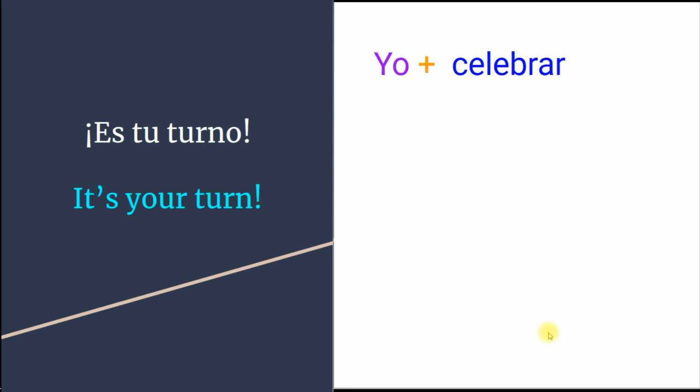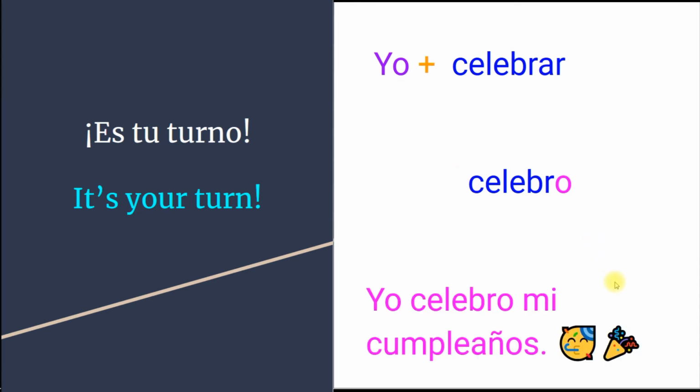For yo and celebrar, that is, I celebrate. Celebrar is to celebrate. How would you conjugate for yo? You need to take off the AR, and that will give you the stem of the verb. So the answer will be celebro. Remember that the verb ends with an O, just like yo ends with an O. Yo celebro. I celebrate. Yo celebro mi cumpleaños. I celebrate my birthday.